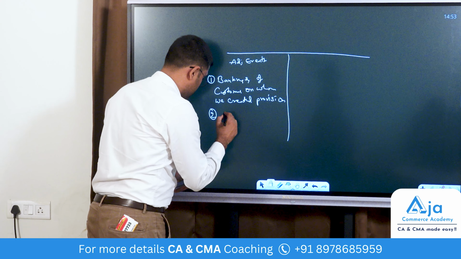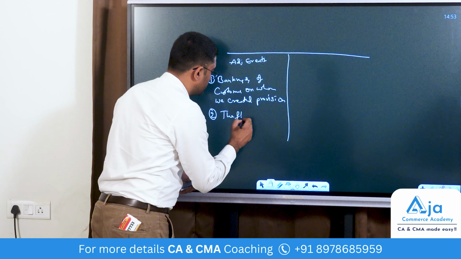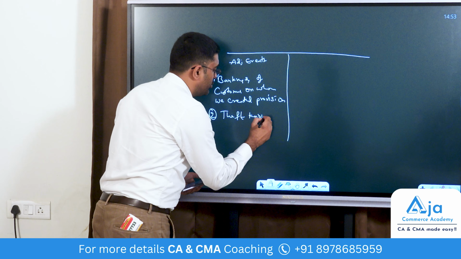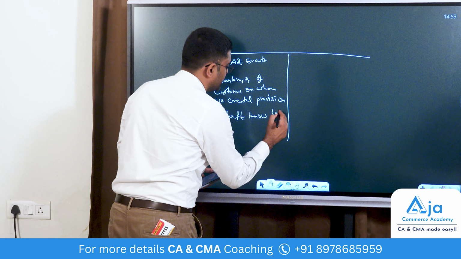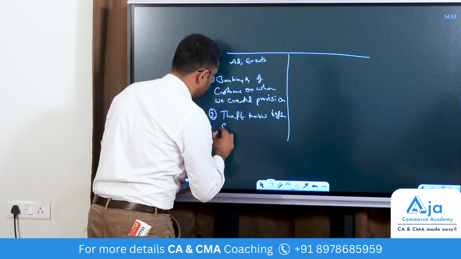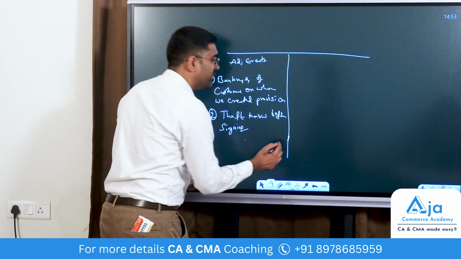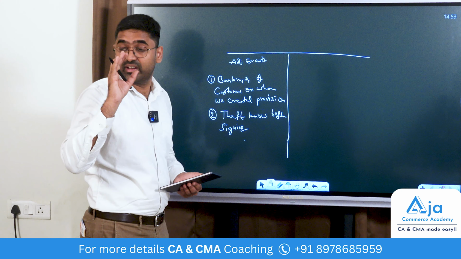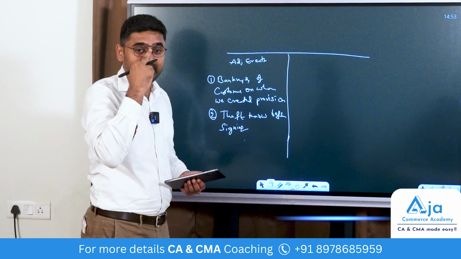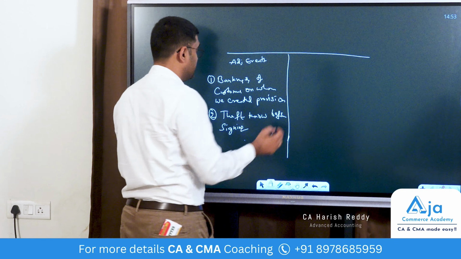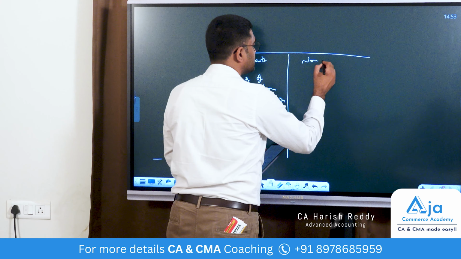Second, theft known before signing. Anything else where an event or transaction happened before the balance sheet date and became known only after the balance sheet. And what are non-adjusting events?